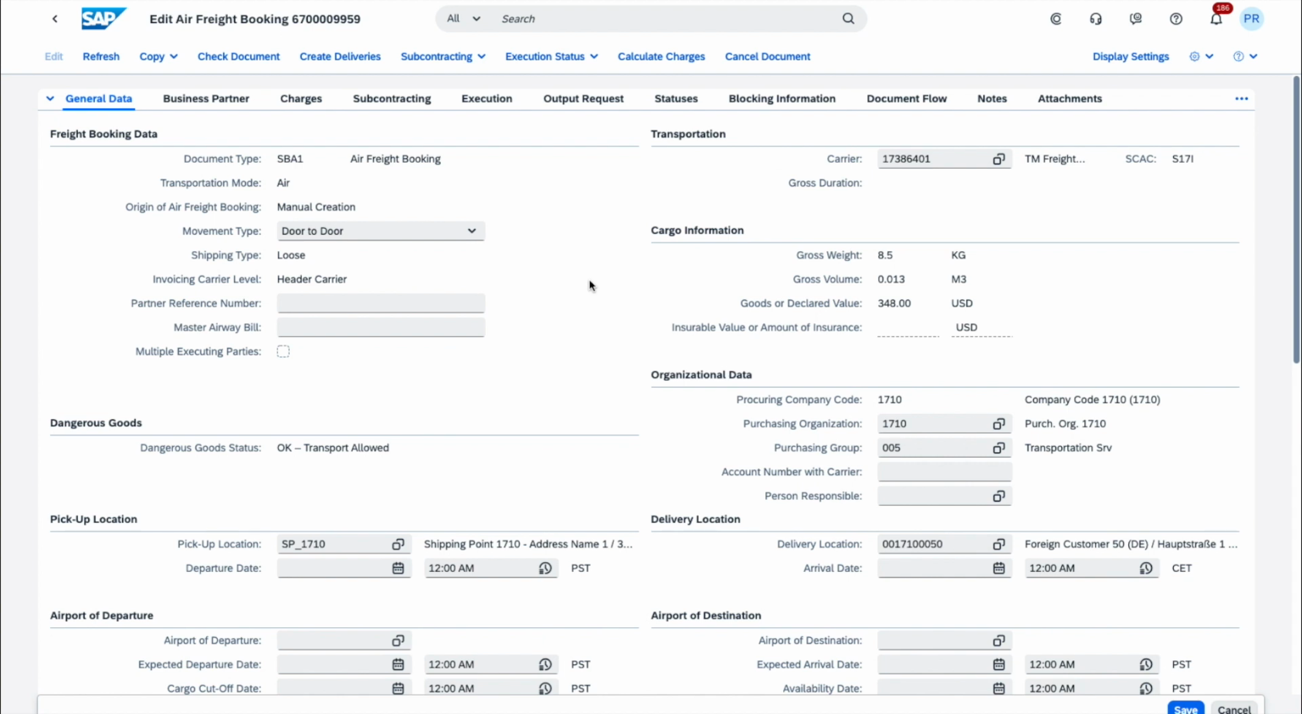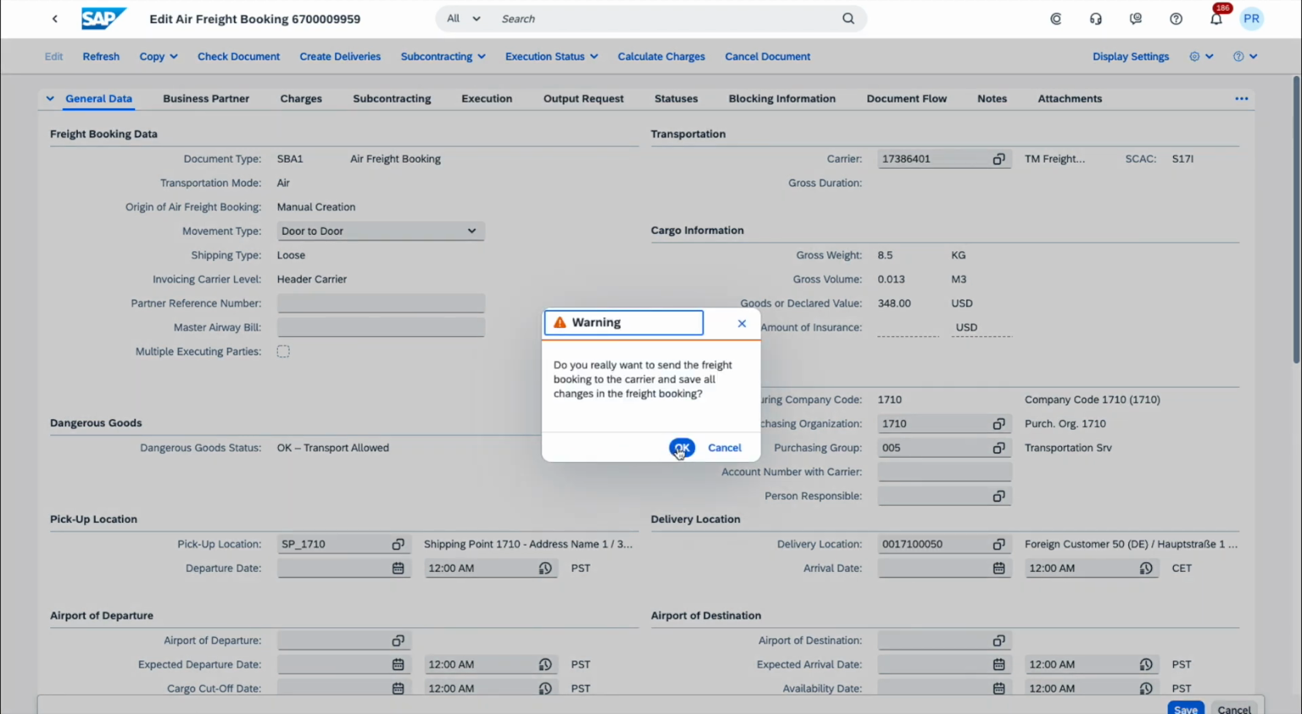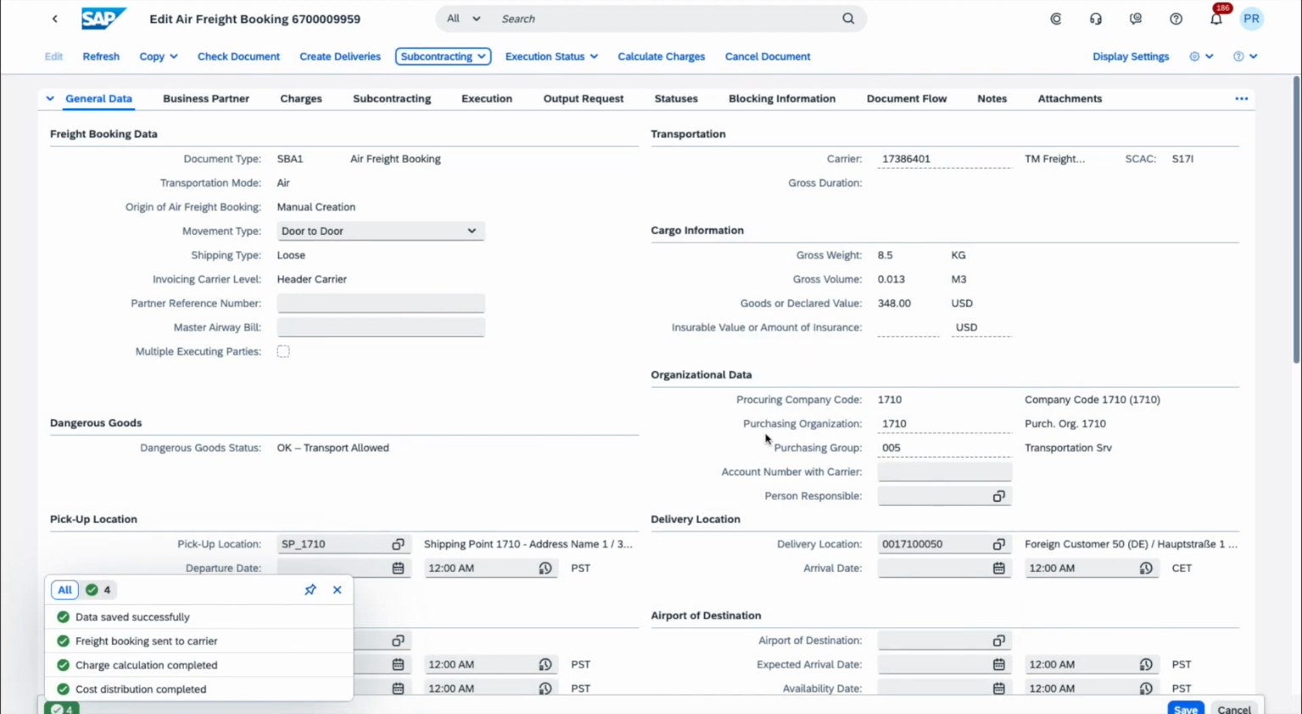So now that we've indicated all the information that we really have to indicate in the air booking, the next thing we will do is to click the subcontracting and send the booking, so that an EDI message can be sent to our carrier asking him if he wishes to take on this particular transportation. And we will then expect from him to either confirm or reject this particular booking. So we will click on send booking. We will acknowledge our desire to send this booking. And this booking has now been sent via EDI to our carrier.